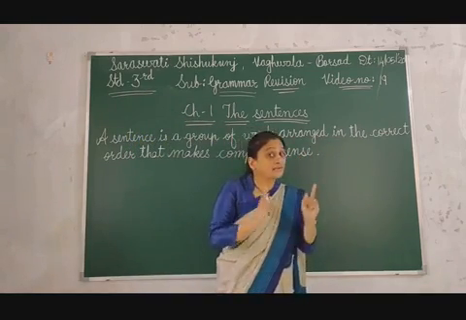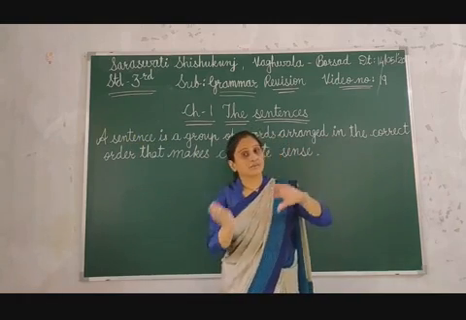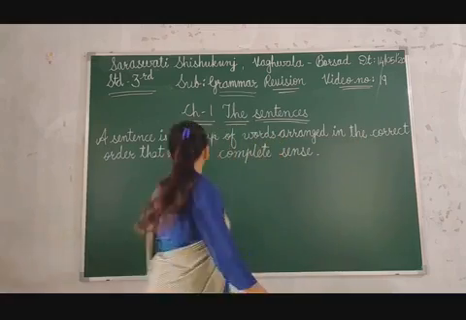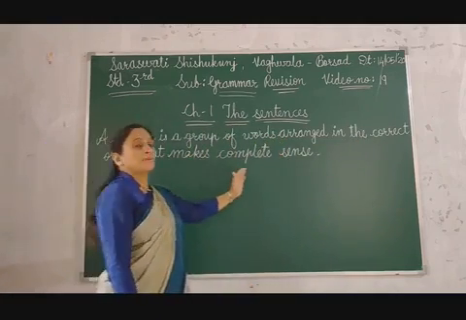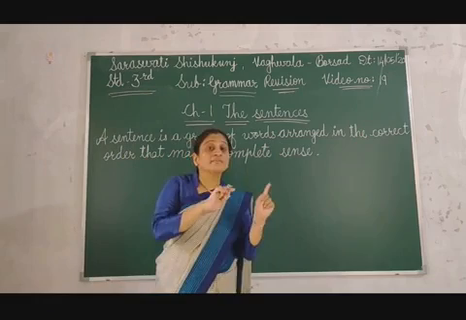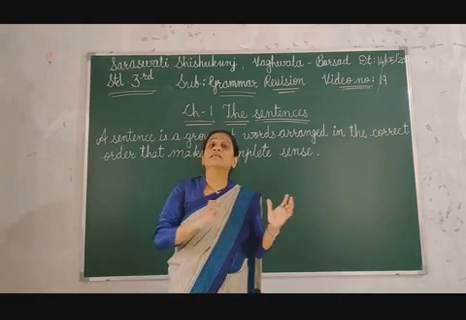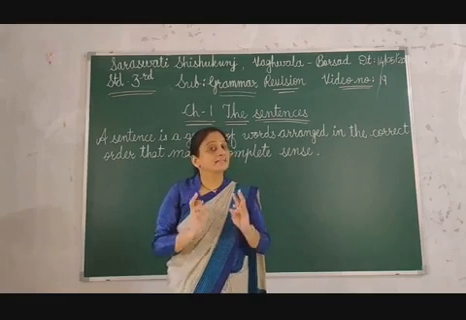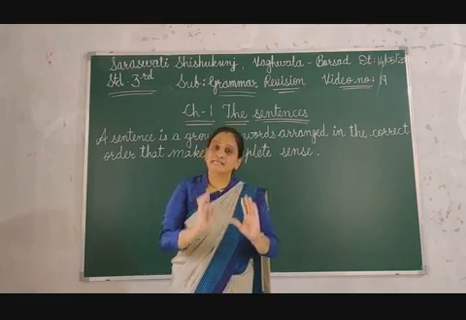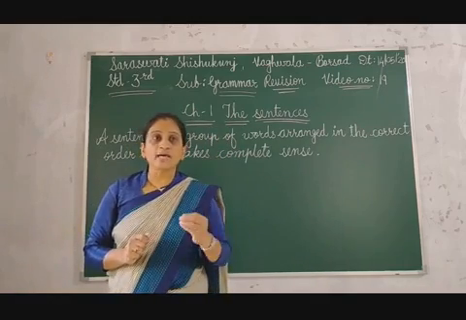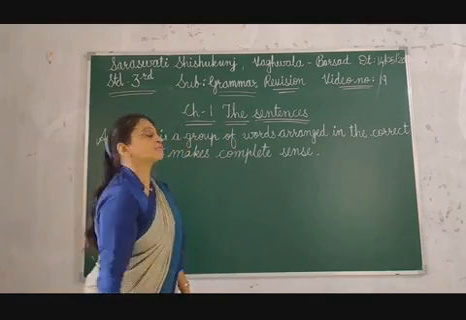That you have to understand: correct order. If it is jumbled, it cannot be a correct sentence. In the correct order, it makes complete sense. Whatever sentence you are reading, if you understand it, if it has correct meaning and correct sense, then it becomes a correct sentence. What is the formula for a correct sentence? Let me give you some examples.